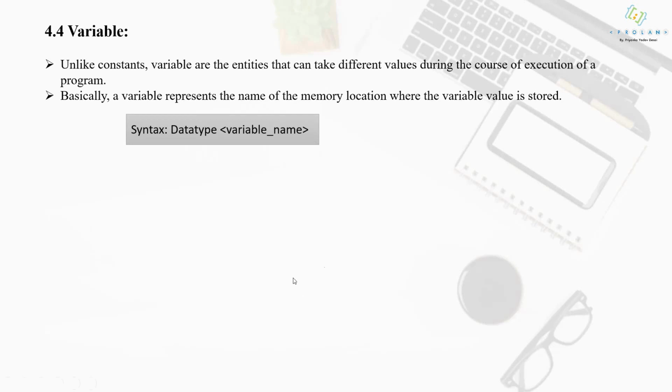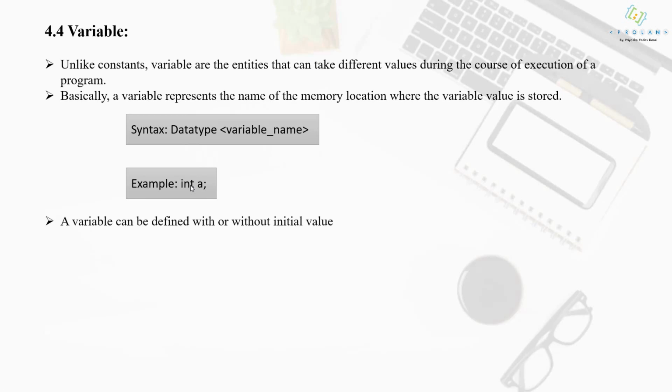So this is the syntax of creating a variable in the program. You have to mention the data type and the variable name. So this is the example. Here I have created variable a, which is of type integer. So I have created variable a whose value will change throughout the execution of the program, and this a is used for holding integer values.